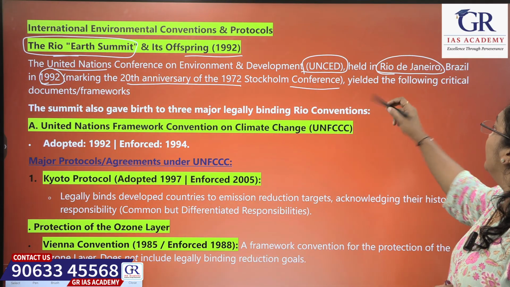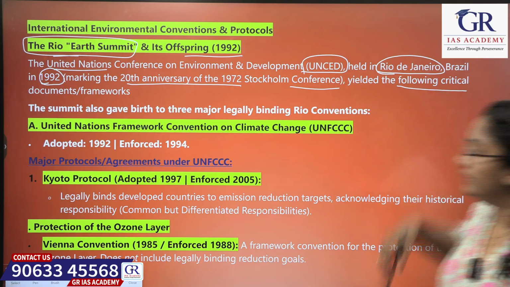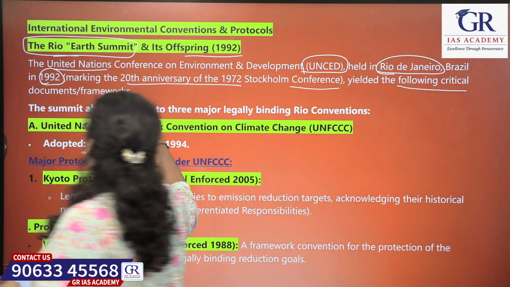It yielded the following critical documents or frameworks.